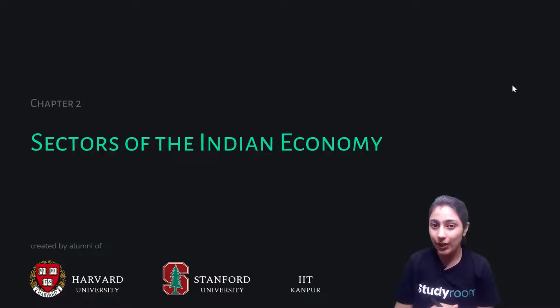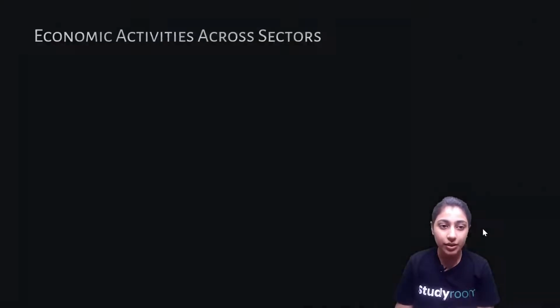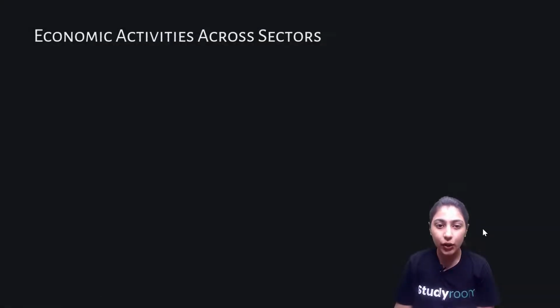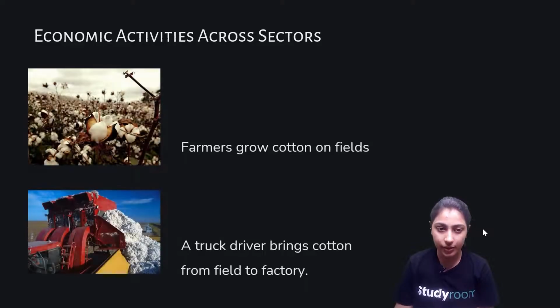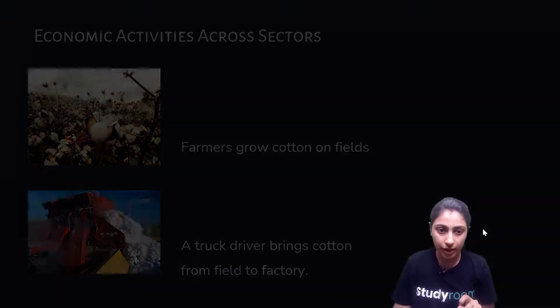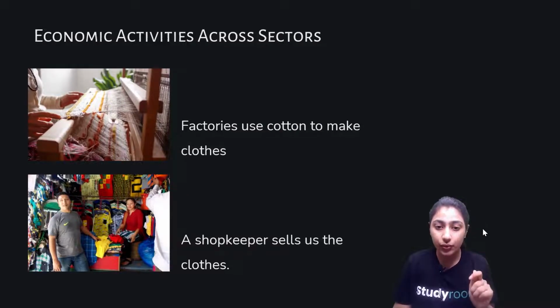So in today's video lecture, we are going to discuss our second chapter of economics, Sectors of the Indian Economy. So let's see what is the first topic in front of us. Economic activities across sectors. By the statement, we are guessing that there are a few activities shown to us. First, farmers grow cotton on fields. A truck driver brings cotton from field to factory. Factories use cotton to make clothes. A shopkeeper sells us the clothes.